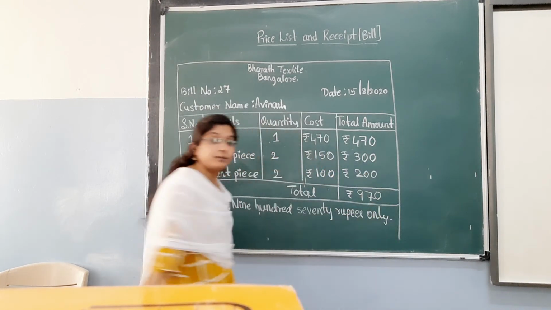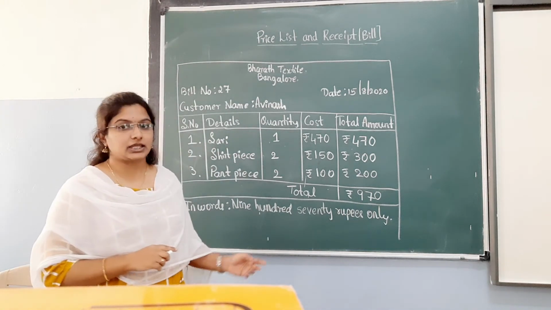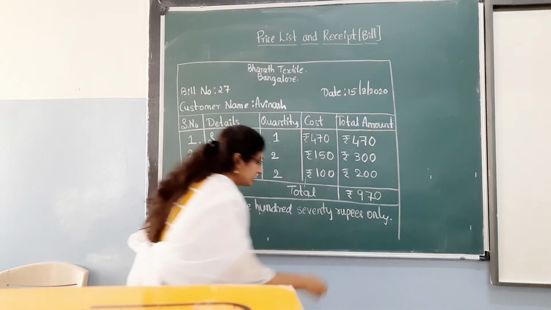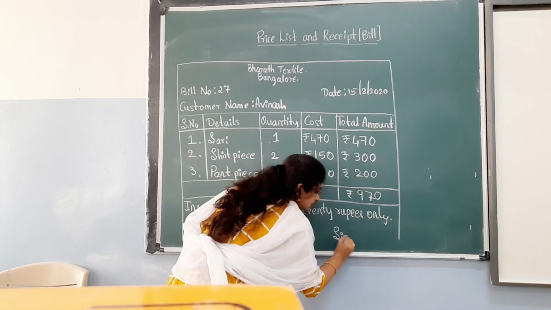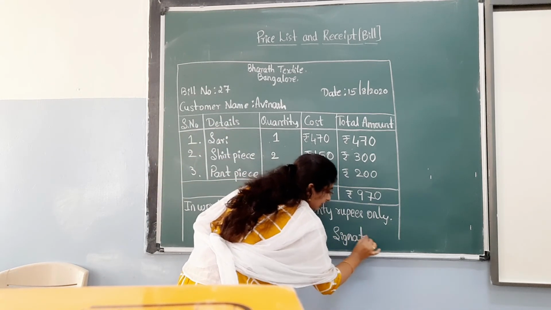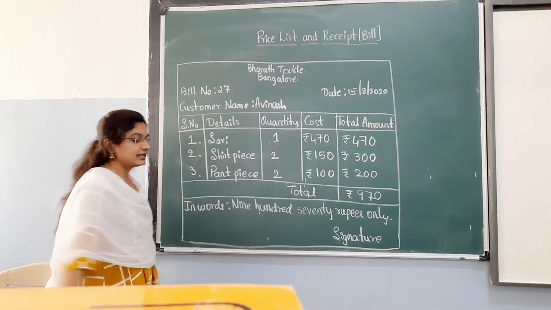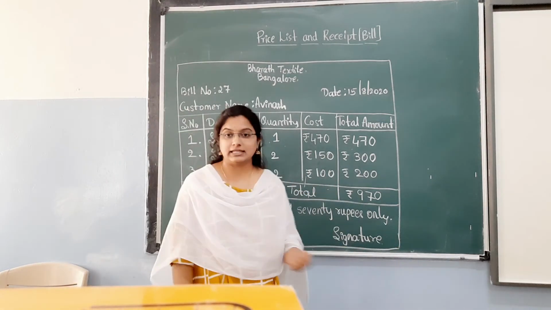Writing rupees only is compulsory. You have to mention rupees only. And now here you write signature. You have to sign here, children.